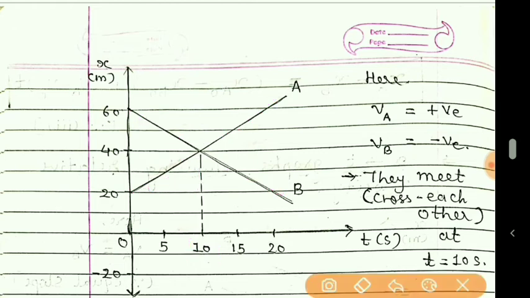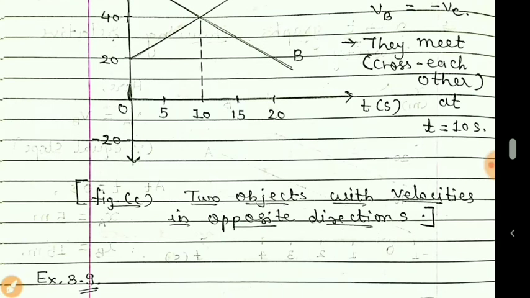And if I ask you, from the reference point, at which distance they will cross each other, they will cross at a distance of 40 meters from the origin or the reference point. So when they will cross, that information is also given from the graph. And at which distance or at which position they will cross can also be determined. So I hope you understood these three types of graphs.